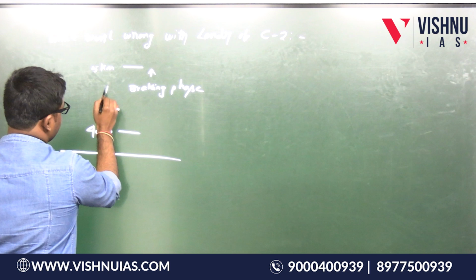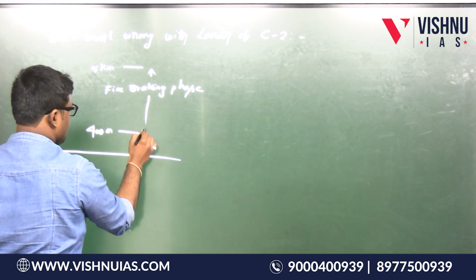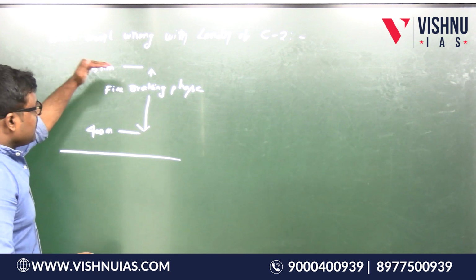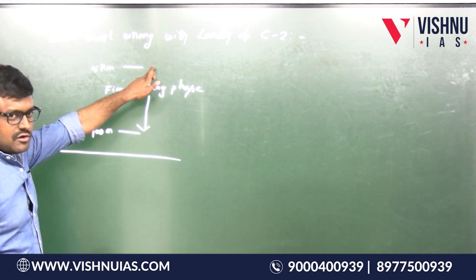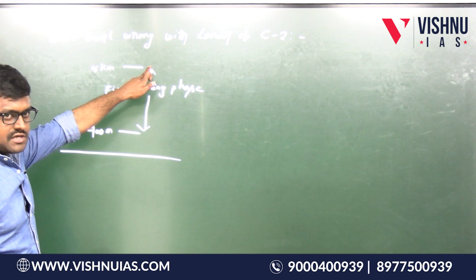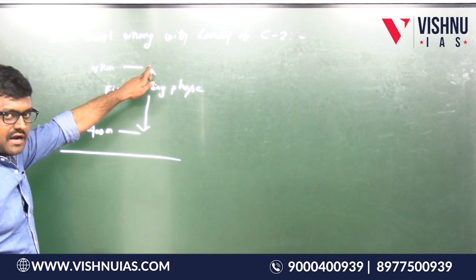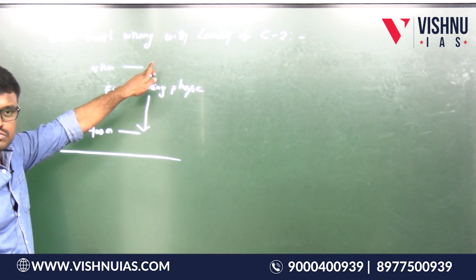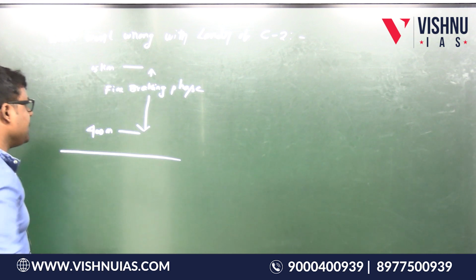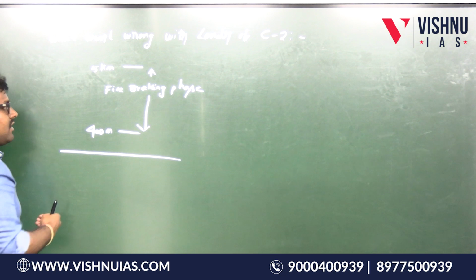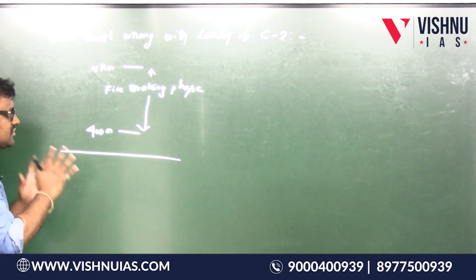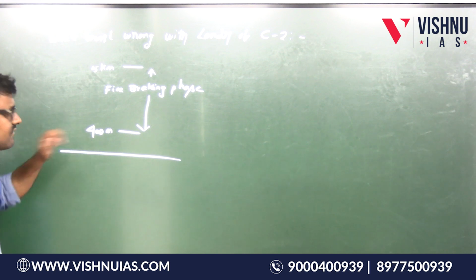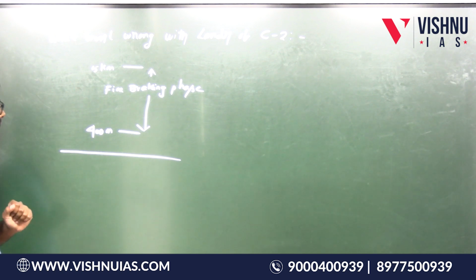It is actually called the fine braking phase of the mission. That means the lander possesses so much velocity here. Agreed? But in order to make the soft landing, its velocity should be decreased gradually to almost 0. That means from 5 kilometers to 400 meters, the velocity of the lander should be decreased. So, at 400 meters, the velocity of the lander should be almost 0.